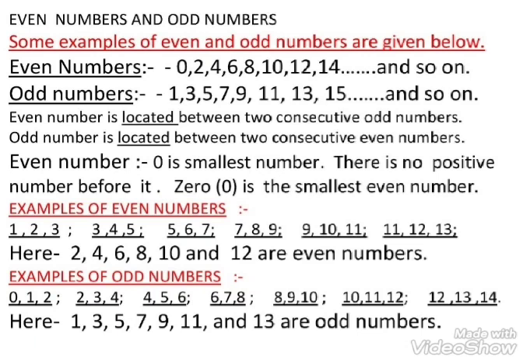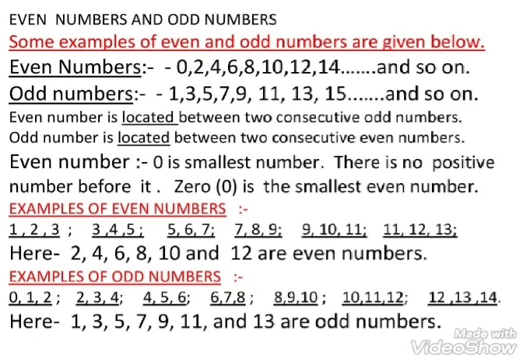In the same manner, we can justify other even numbers: 5, 6, 7, 7, 8, 9, 9, 10, 11, 11, 12, 13. Here 6, 8, 10 and 12 are even numbers.